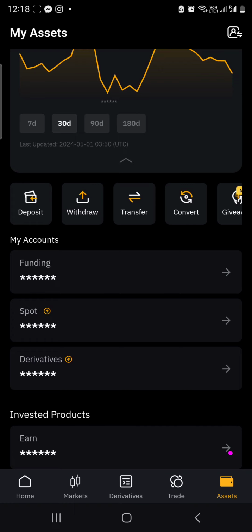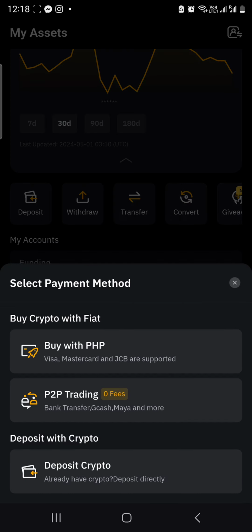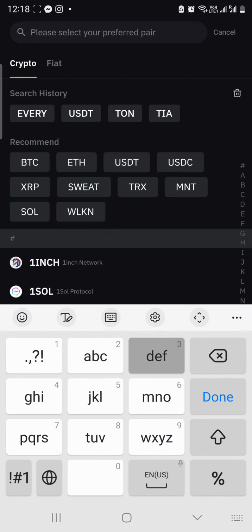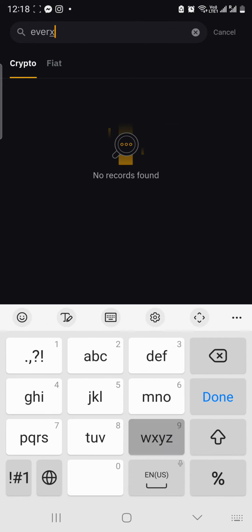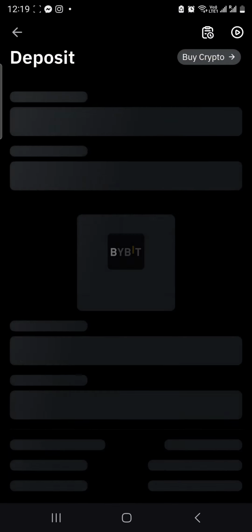Okay, so go to here sa Asset, then click Deposit, then click Deposit Crypto, and then search here the token that you wanted to deposit. This time I'm going to deposit the Every World token, so this one.